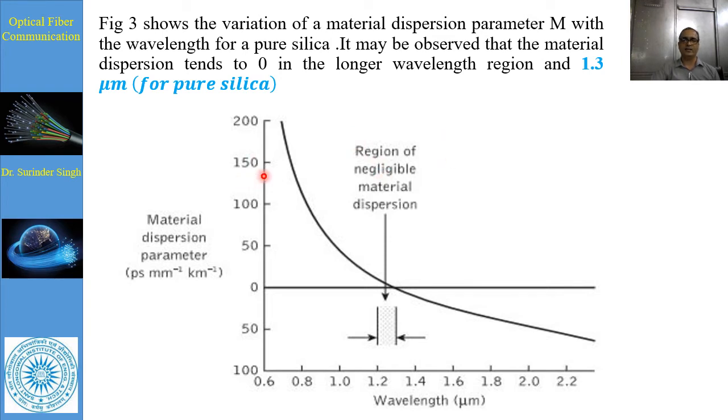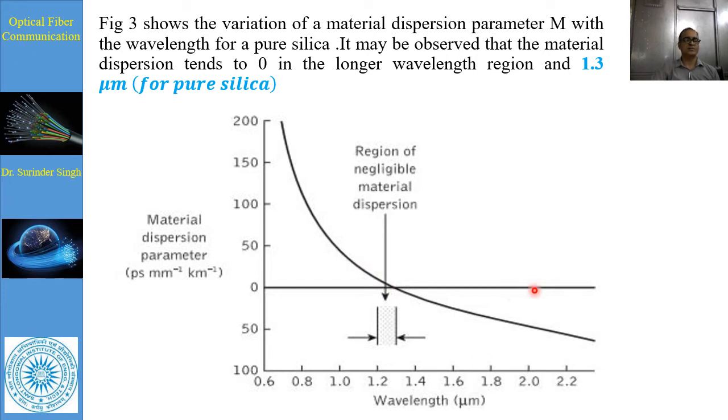Another point is that if we use a single mode step index fiber, then a similar kind of scenario is observed in the single mode fiber. Whereas if we take the dispersion flattened fiber, then the curve is rounded, instead of the linear curve in the single mode fiber.